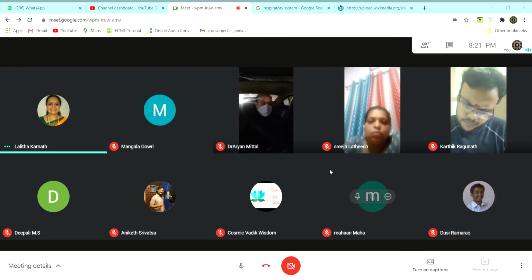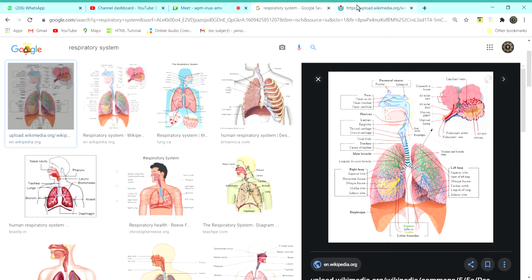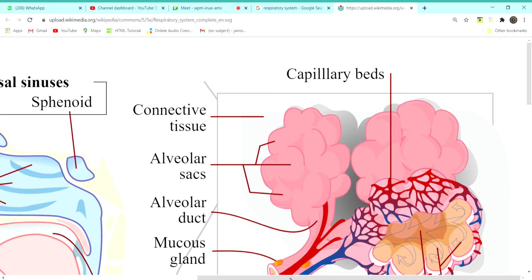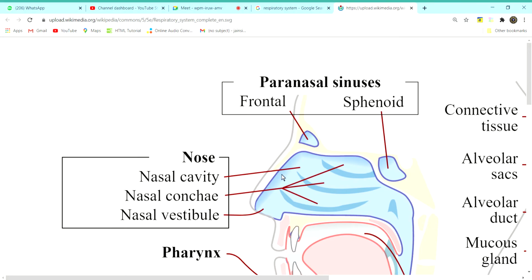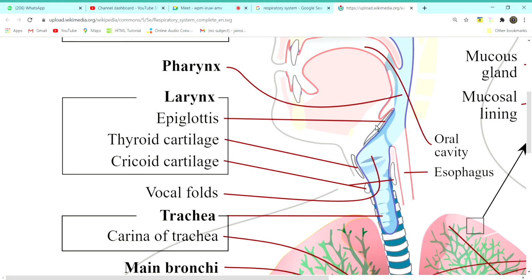The respiratory system. Let me share the screen. I am going with the respiratory system here. We'll go with the full picture. So the respiratory system starts from where? From the nasal cavity, the area behind the nose is called the nasopharynx, and there is an area called the epiglottis. When you eat, this will close off the lungs, but when you breathe, this will be raised so that there is a passage for the air.